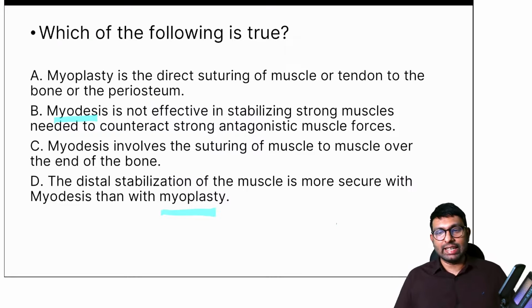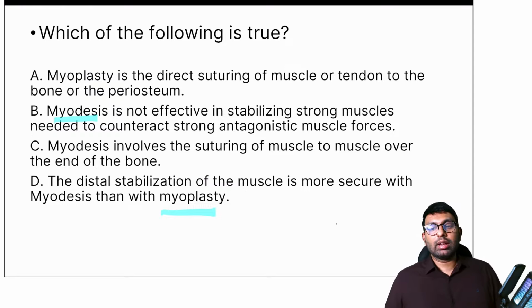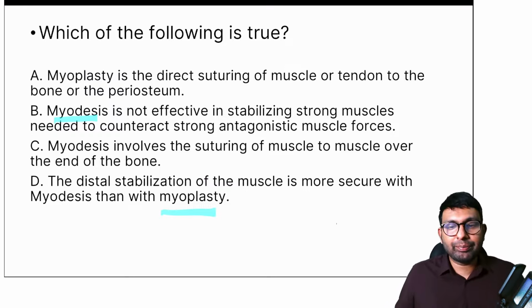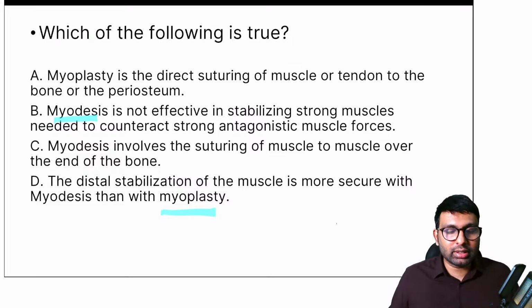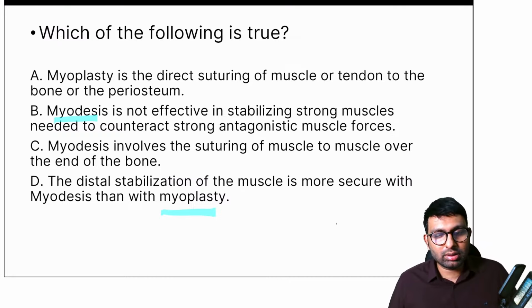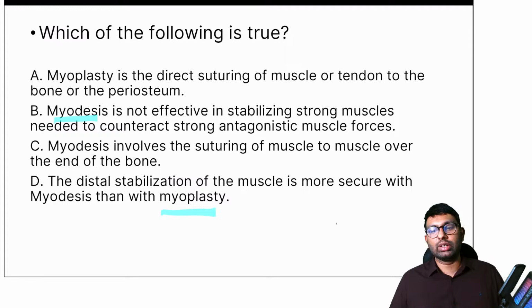Dr. Jain believes it's D. Okay, Shabbir again believes it's B. Anyone else would like to try? Also, another follow-up question, what is myodesis, what is myoplasty? Can you shortly put it up? Stardust says it's C. Myodesis involving the suturing of muscle to muscle over the end of the bone.